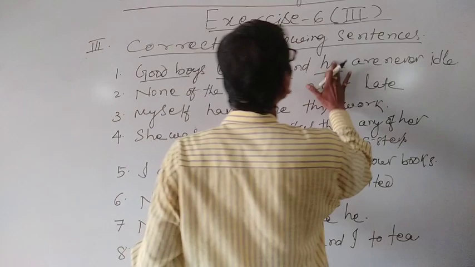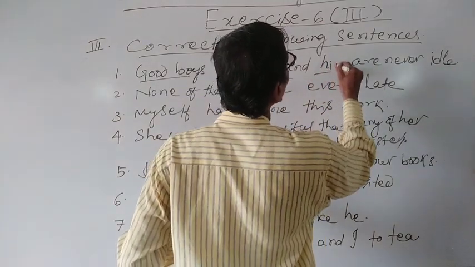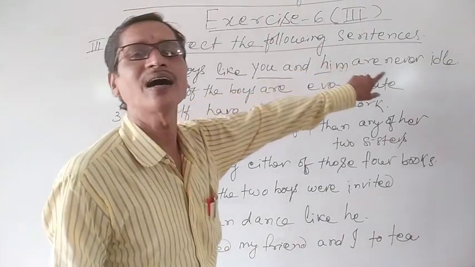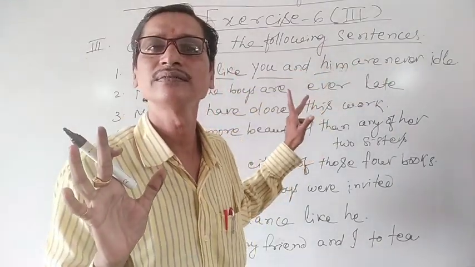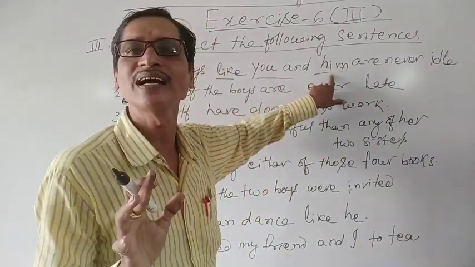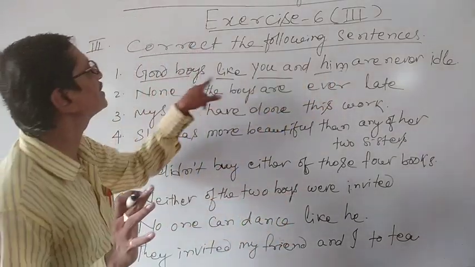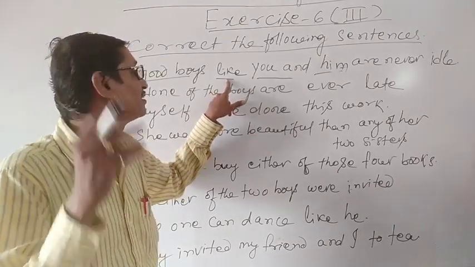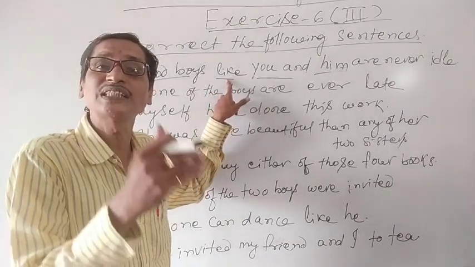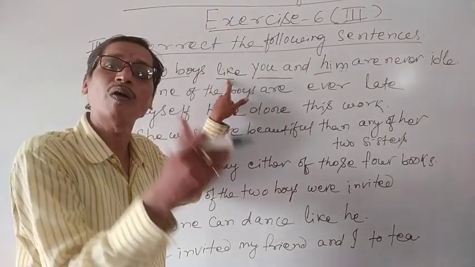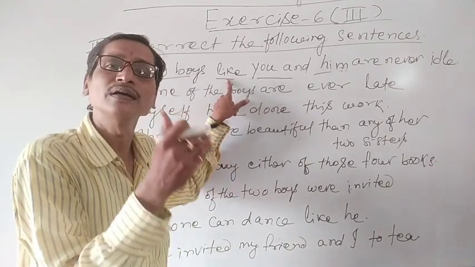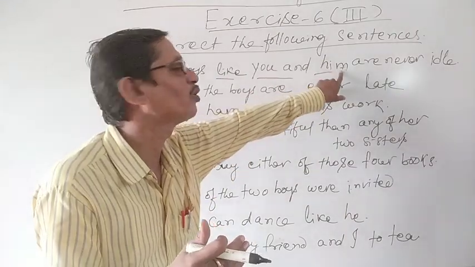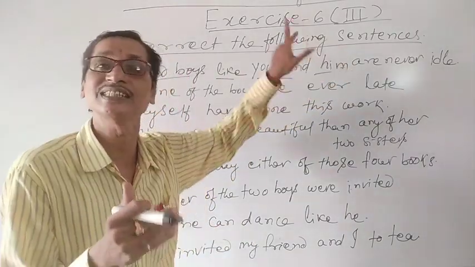So here, instead of he, we can write him: the good boys like you and him are never idle. Clear? So this was the error, because the rule is that the object of a preposition or a verb should be in the objective case. So the pronoun over here is in the objective case. This is the rule we know.